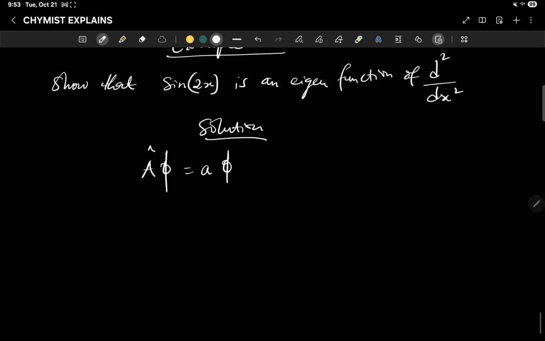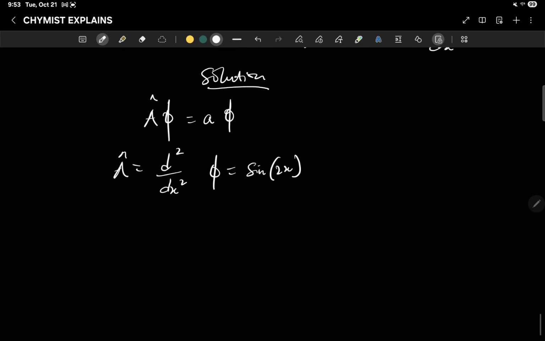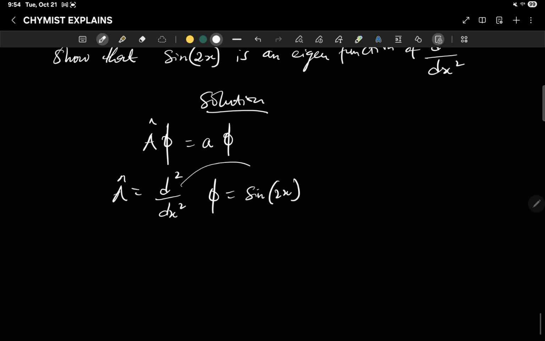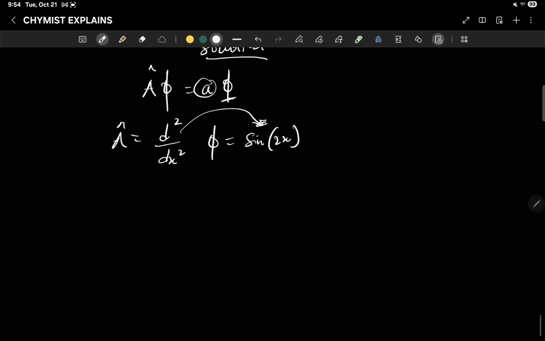So now the operator here, A cap, is d squared dx squared, and the phi, which is the wave function, is sine 2x. So let's see if we act the operator on the wave function, if we are going to get a constant and get back the wave function.